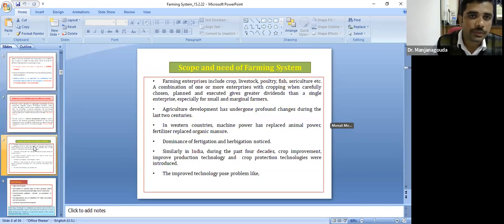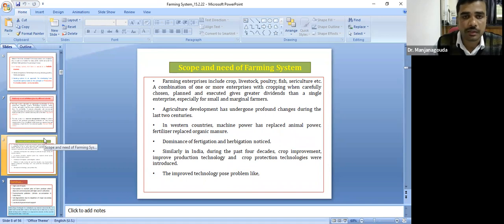Then what is the scope and need of this farming system? The farming system includes different enterprises, a combination of crop, livestock, dairy, fishery, piggery, apiary, and all those things. Agriculture development has undergone profound changes during the last 2 decades. In Western countries, machine power has replaced animal power, fertilizer has replaced organic manure, and the dominance of fertigation and herbigation has been noticed. Similarly, in India, during the past 4 decades, crop improvement, improved production technology and crop production technology were introduced. The improved technology poses problems.